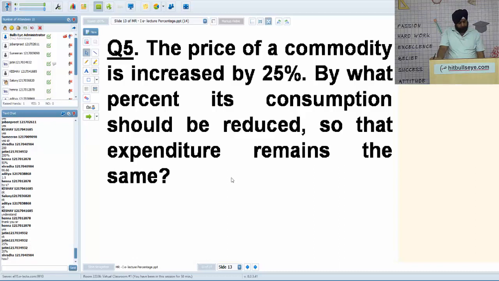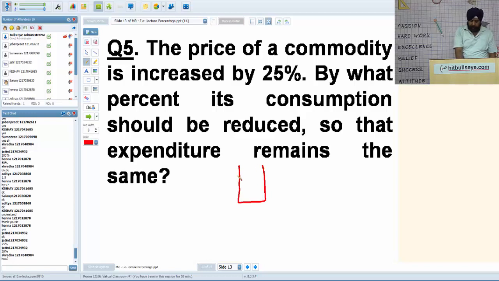May we solve it? You are left with very little time, so I am doing it. The first basic thing is not by math, just by common sense. Say you buy this commodity every month worth 100 rupees.